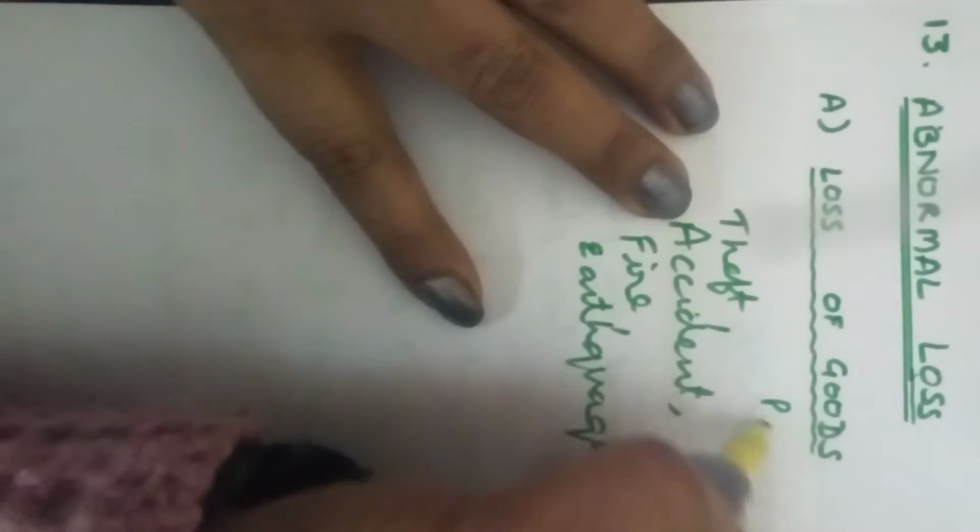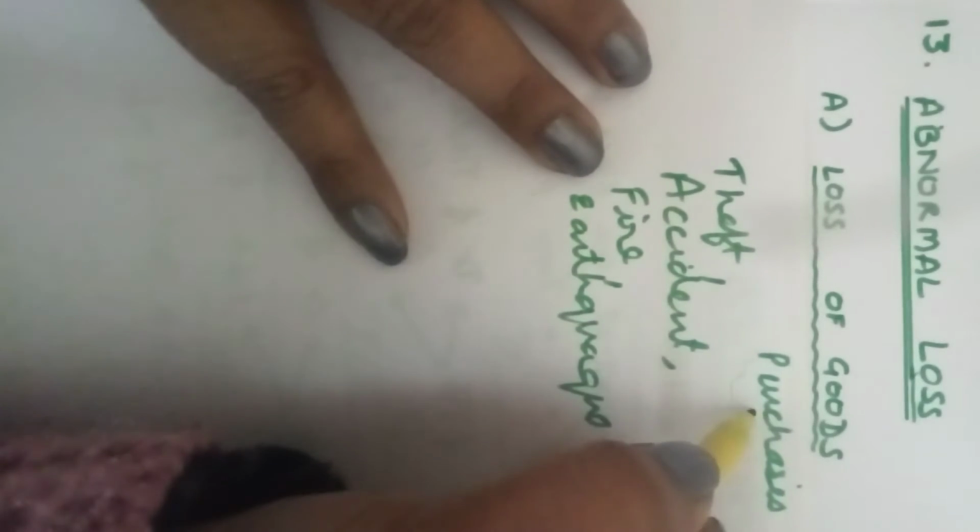Now, children, proceeding with this, abnormal loss can happen in the business in two categories. The first is the abnormal loss of goods. Goods for accounting treatment are always called purchases.